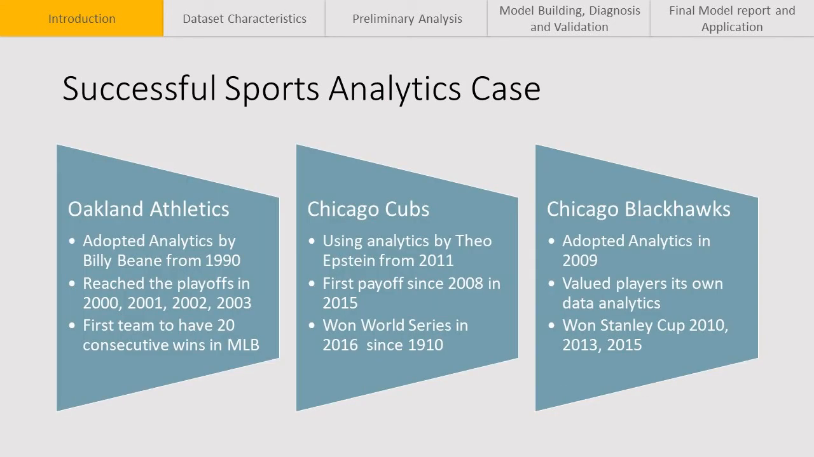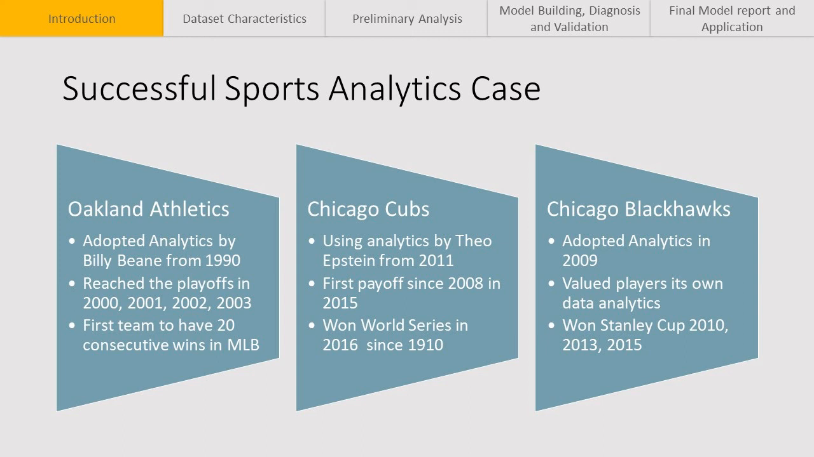The reason for the high demand is that there are many successful cases of adapting sports analytics. First, the most famous case is Oakland Athletics and Billy Beane. There is a movie called Moneyball which is about this case. They became the first team which won 20 consecutive wins in MLB by analyzing the data.